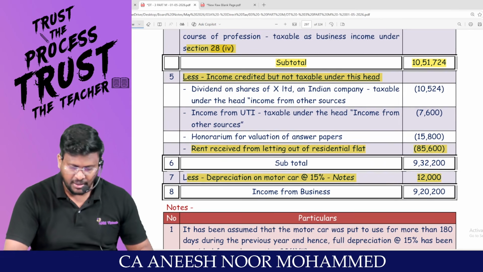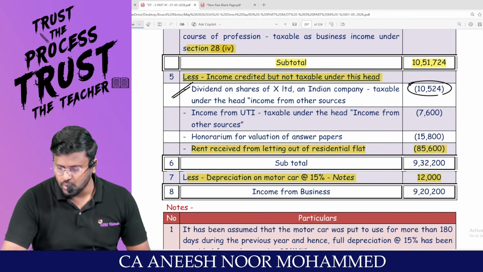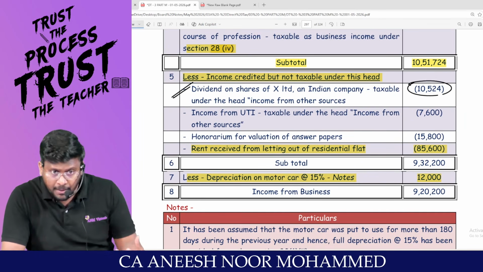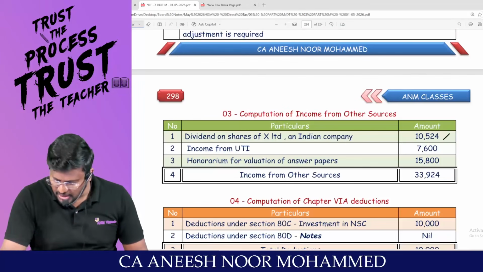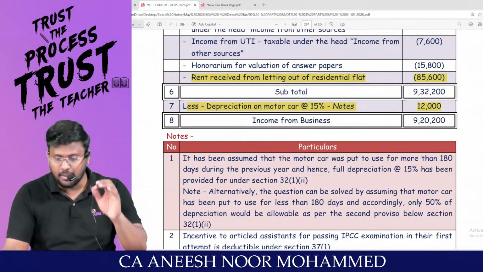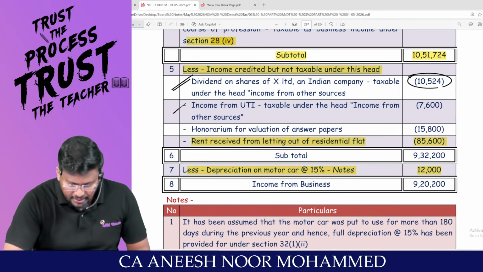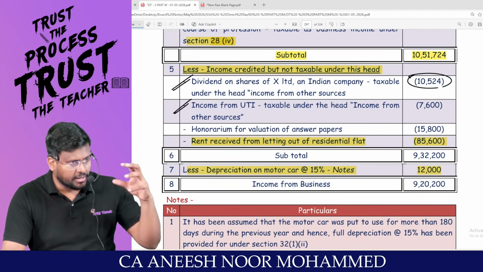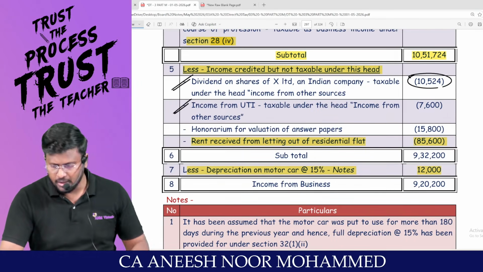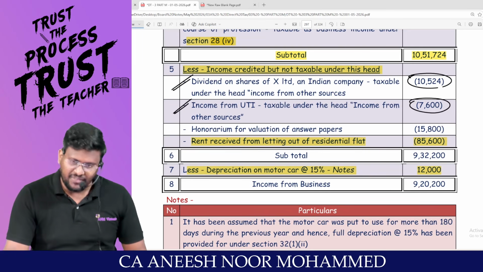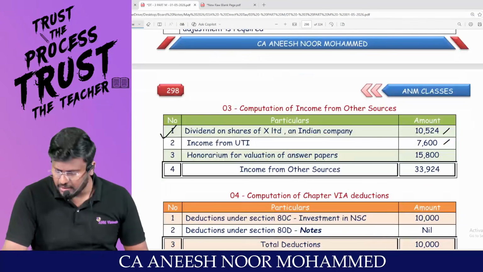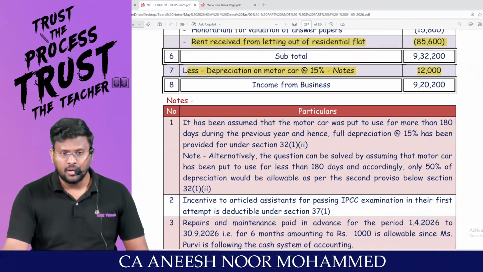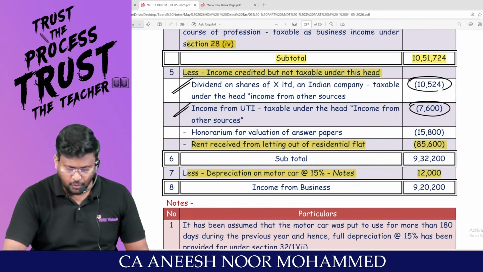These incomes are not relevant for the PGBP, so they should be removed from PGBP and included in the respective head. Like dividend, sir, 10,524 should be removed from PGBP and should be included in IFOS. That's what I'm calculating. Immediately, time can be saved in examination. Income from UTI, since it has been credited to P&L, net profit would have been increased. I have to reduce 7,600 from PGBP and immediately that 7,600 should be included in the IFOS.